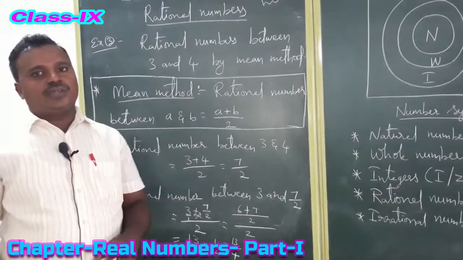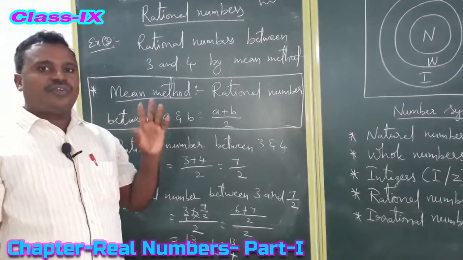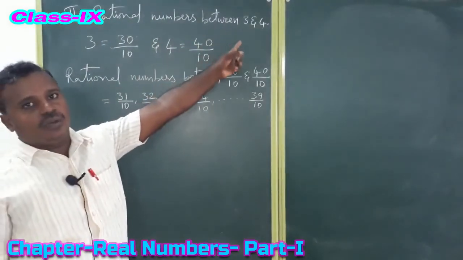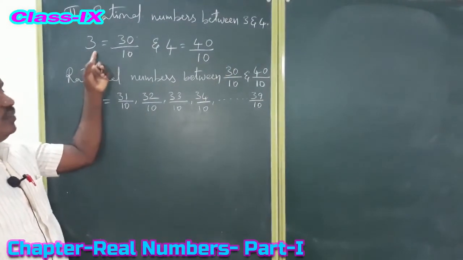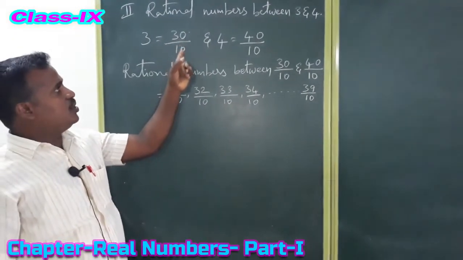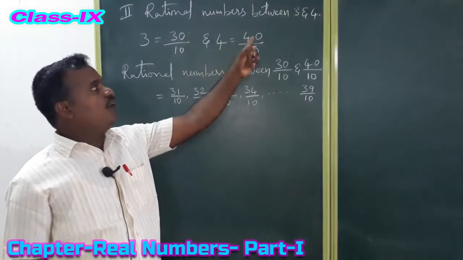Without the mean method also we can find. If they do not give the mean method, we can find by the direct way. I am teaching the direct method of finding a rational number between any two numbers. So 3 we can write as 30 by 10. If we cancel zeros we will get 3. And 4 we can write as 40 by 10.